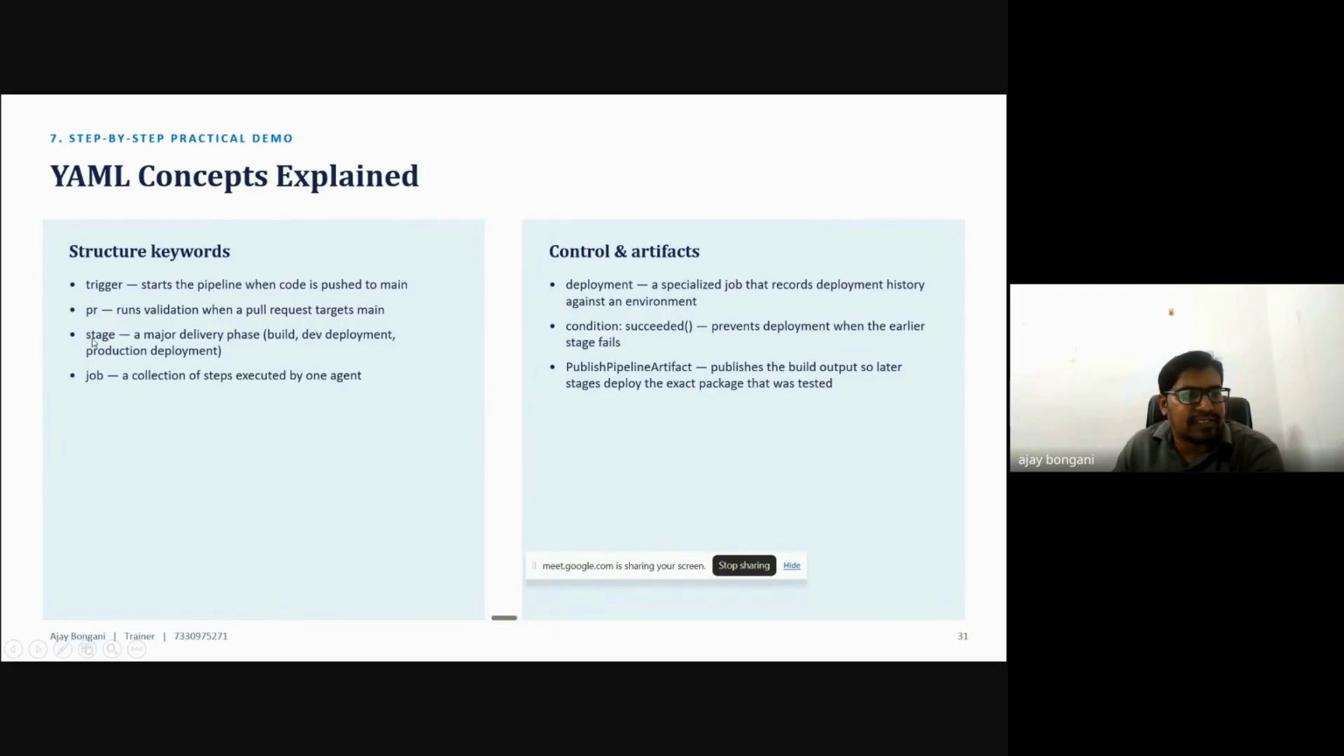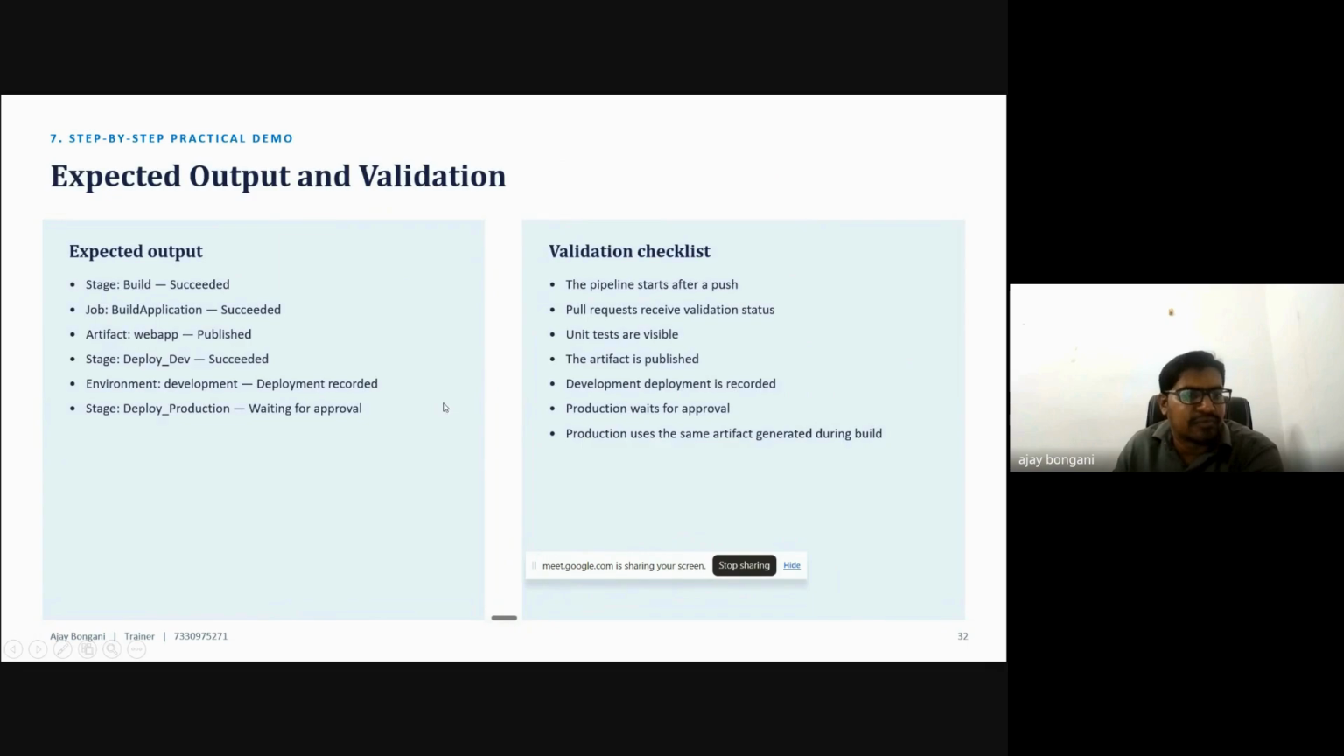So there is a trigger. What is the PR? What is the stage and job? And what are the deployment control conditions? These are the things we'll discuss in the regular sessions: what exactly each concept does, and what output we are getting. Is the build successful and did the application build succeed? These are the constraints. In the output we have to check whether the build succeeded or not. Where can you see your output? The output can be seen in your console. Whenever you execute the pipeline, it will be shown there.